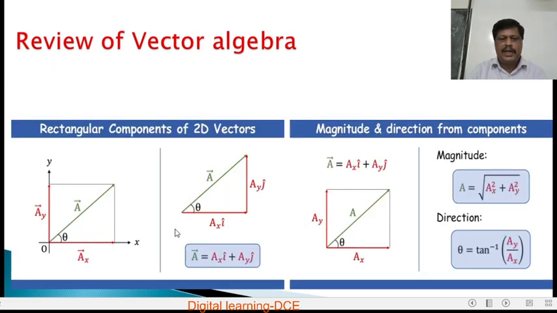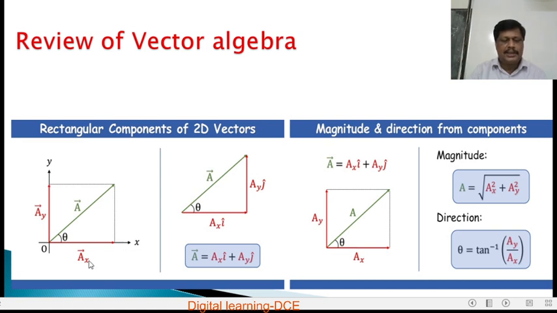Any vector can be resolved along any two perpendicular directions. Then they are called rectangular components of two-dimensional vectors, because here we take only two directions, the x-axis and y-axis. Here this vector A acting at point O, the origin, makes an angle theta with the x-axis.